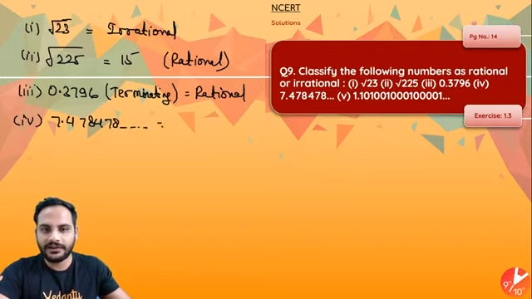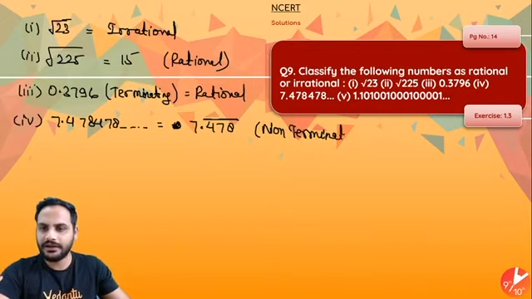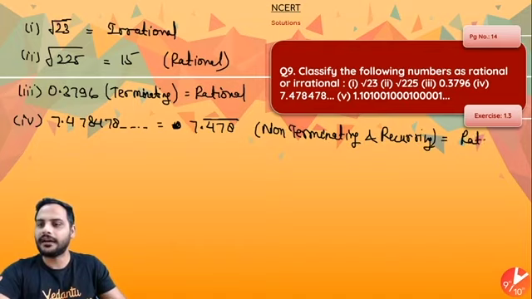You can see 478 is repeating itself. Although it is non-terminating, the decimal never stops, it is recurring. And if it is non-terminating and recurring, it still comes under rational numbers.